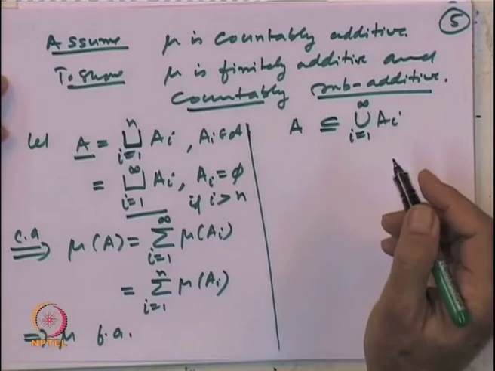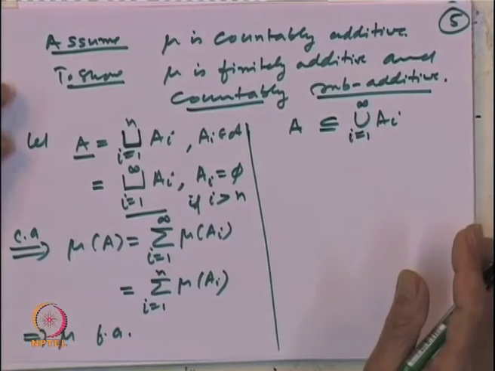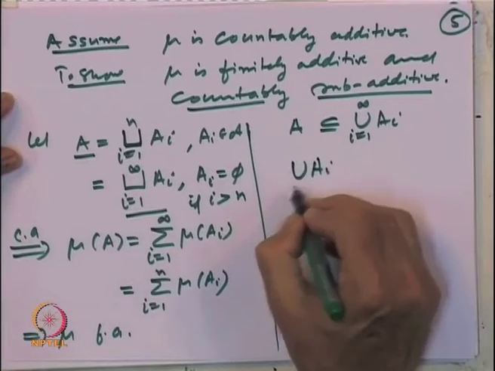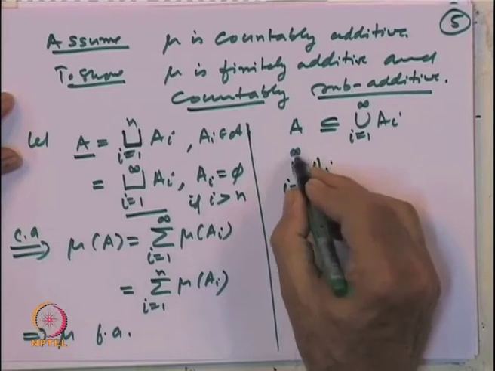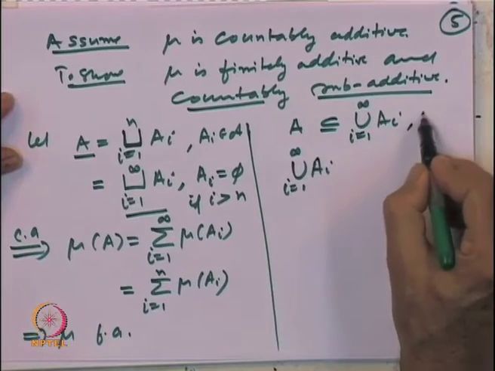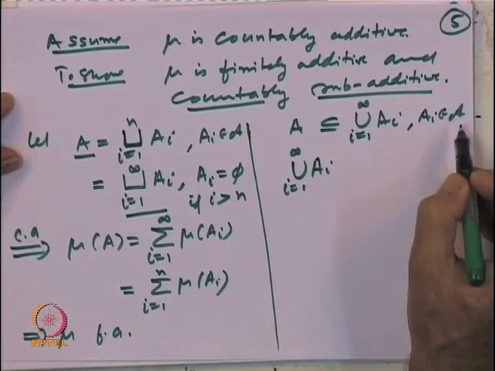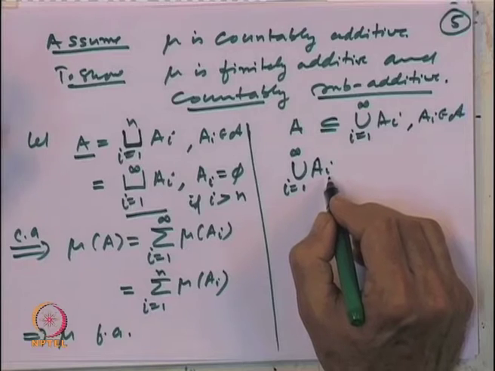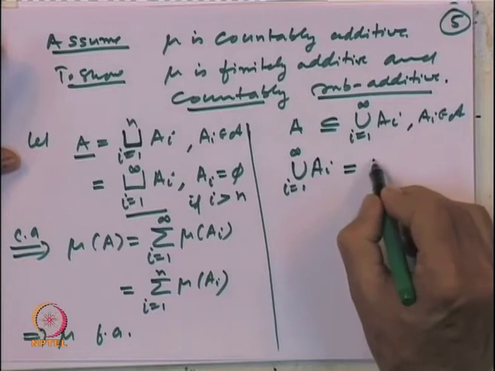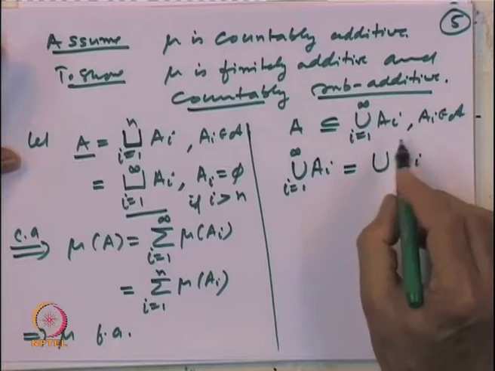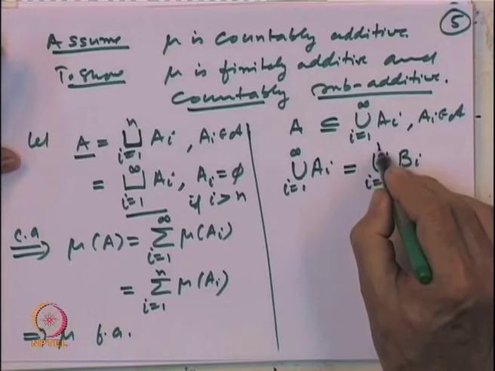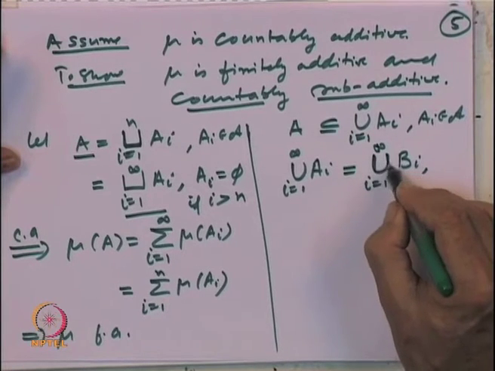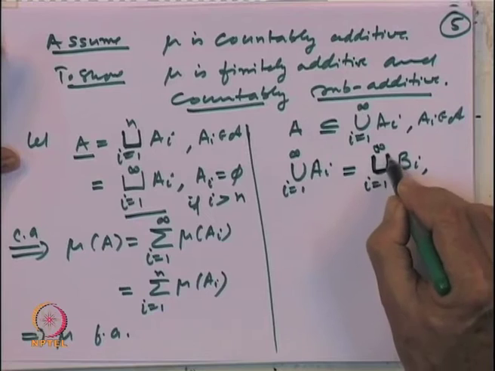Now, let us observe the following: this union of A i, i equal to 1 to infinity, where the A i's are in the algebra A. If you recall, we had shown that any countable union of sets in the algebra can be written as a countable union of disjoint sets B i in the algebra, but this is a disjoint union. How did we do that?